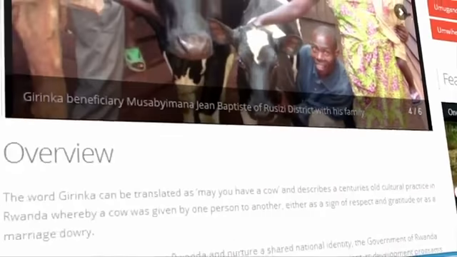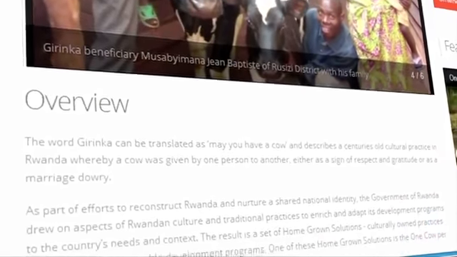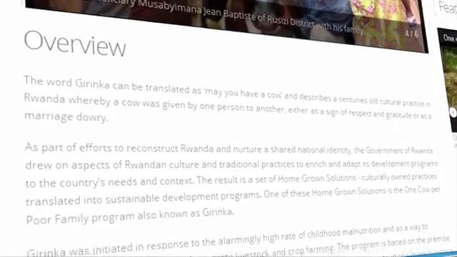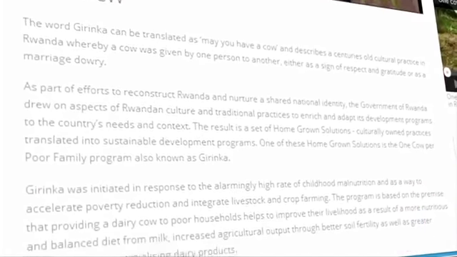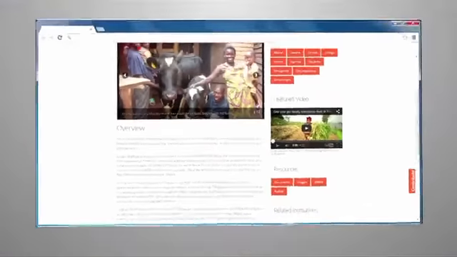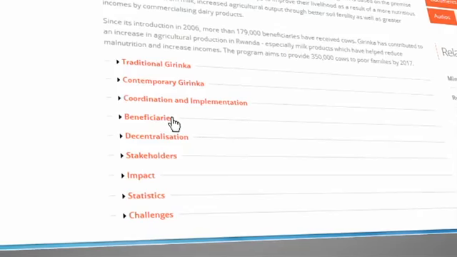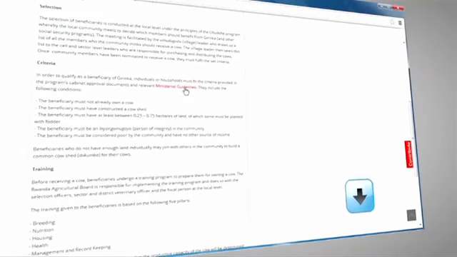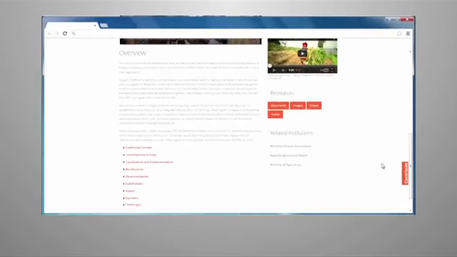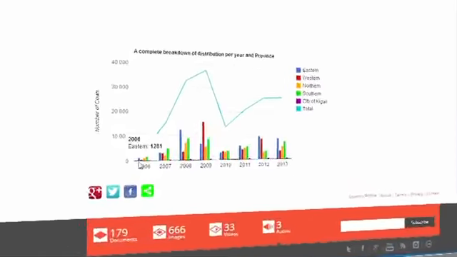The overview section offers a snapshot of the program with a few words presenting the historical background and main characteristics of this program. A drop-down tab system is used to display the thousands of words of information written. The feature statistics section highlights key facts and figures about the topic.